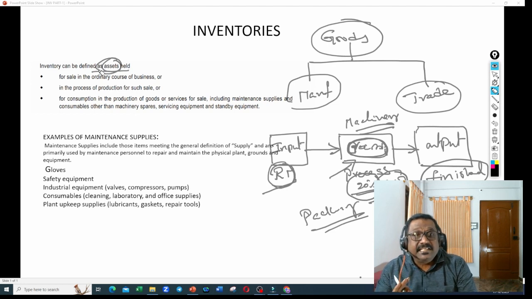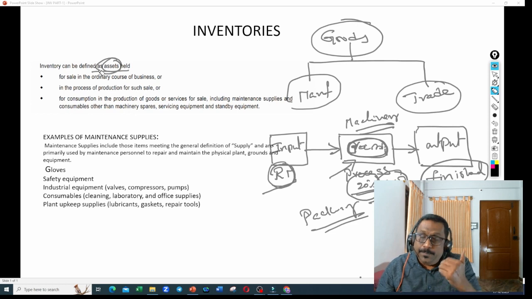Inventory is a current asset for the time being, only by the end of the month. Next day morning, what will happen? This product will be ready for sale in the ordinary course of business. So whatever material you manufacture in your ordinary course of business, the material is going to be sold. So that material will be considered as an inventory, will be considered as a current asset by the end of the month. That is the reason why you are calling it an asset here in the definition.